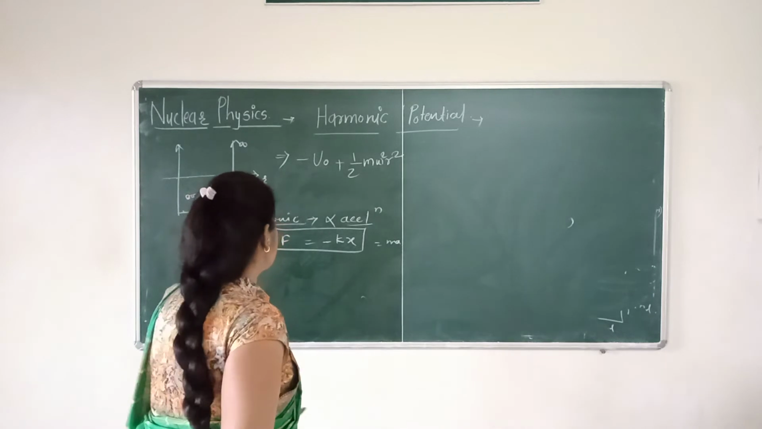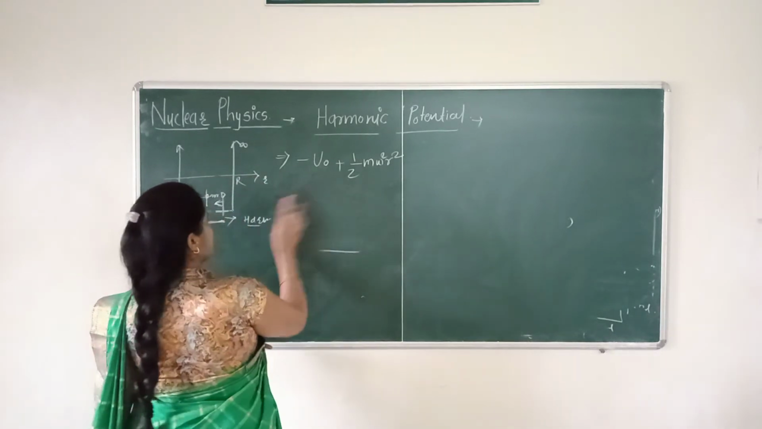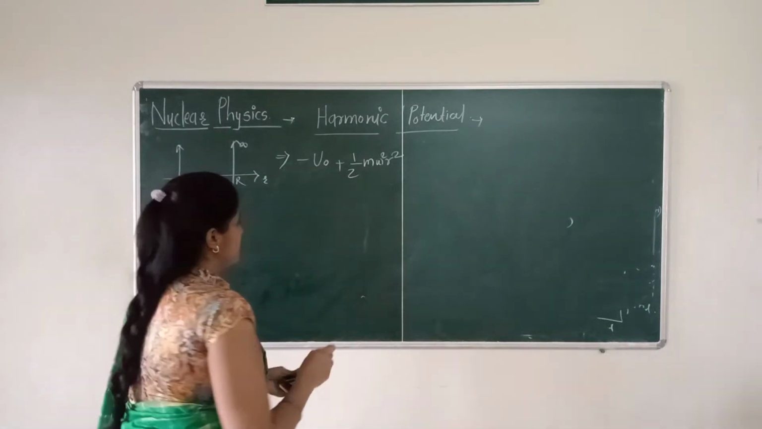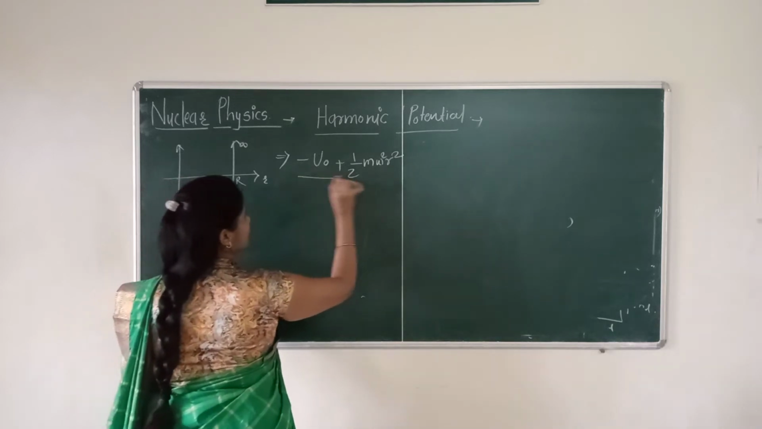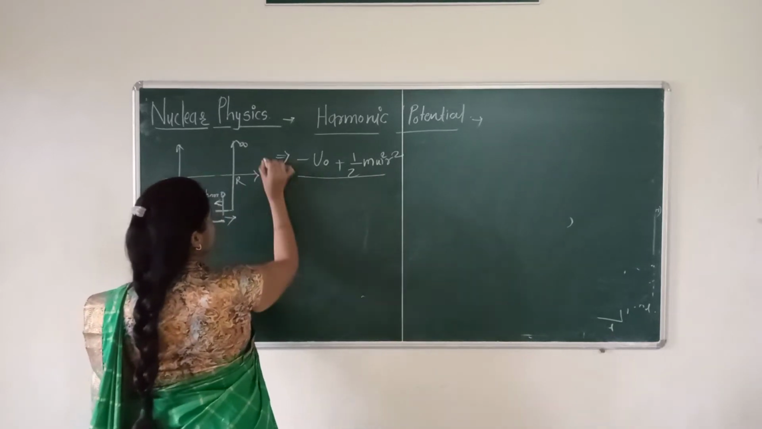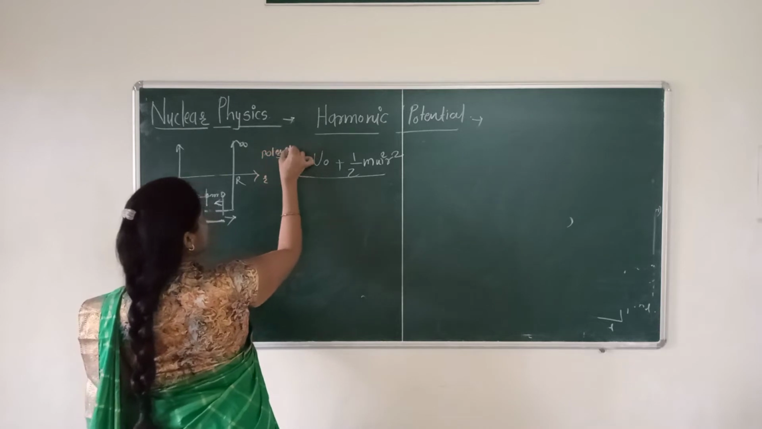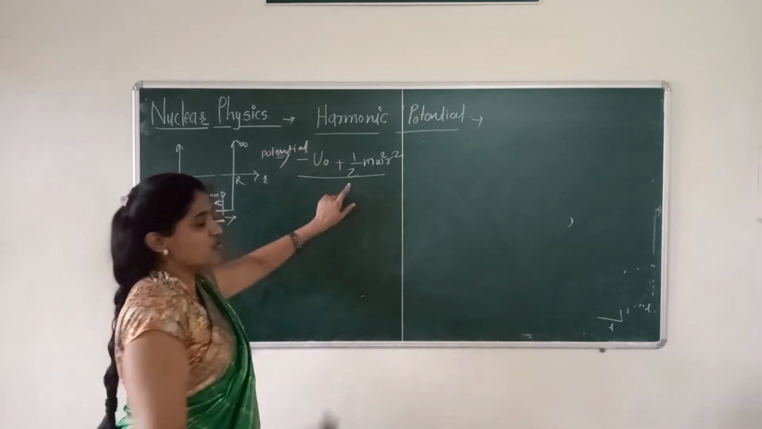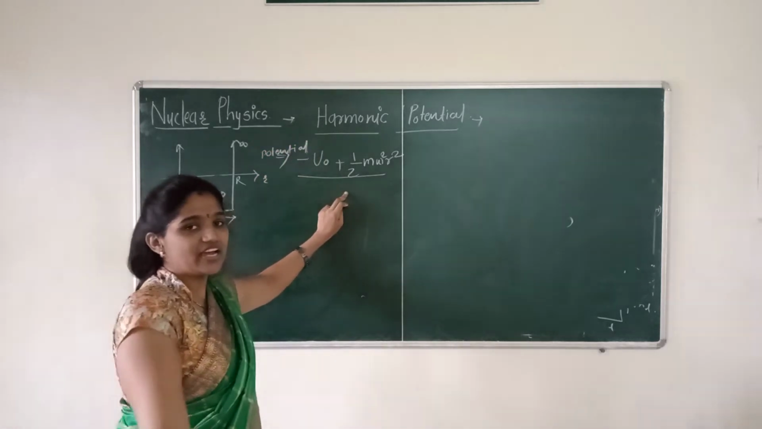Now see students, what is actually happening? The potential is this. Now what is the total potential? This is the total potential value for that nucleon which is revolving in the nucleus.